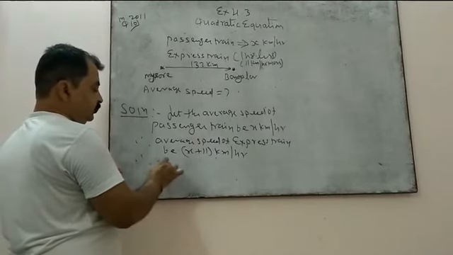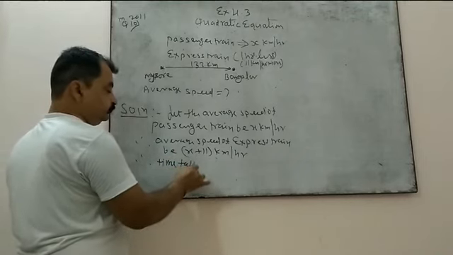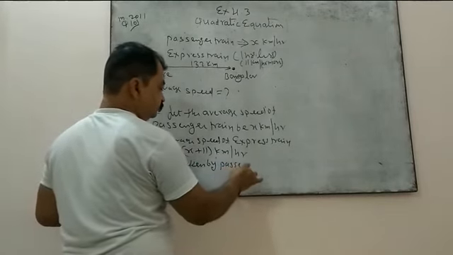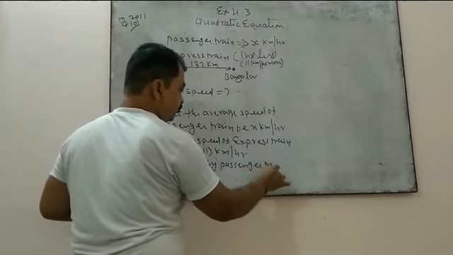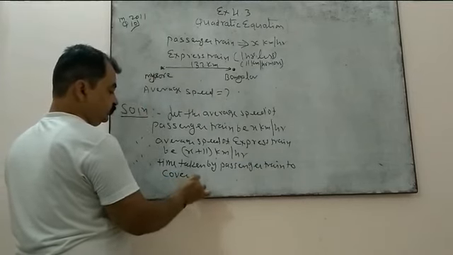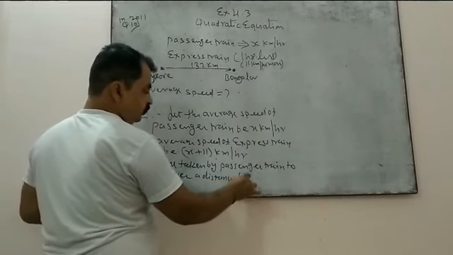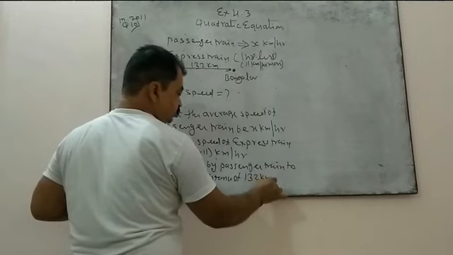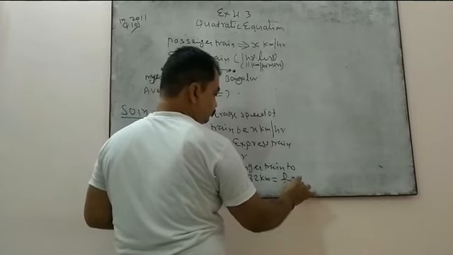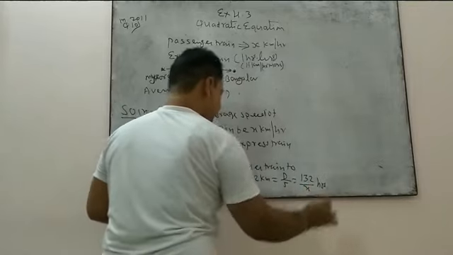Therefore, time taken by passenger train to cover a distance of 132 kilometers is equal to, of course, distance upon speed, that is 132 upon x hours, right?